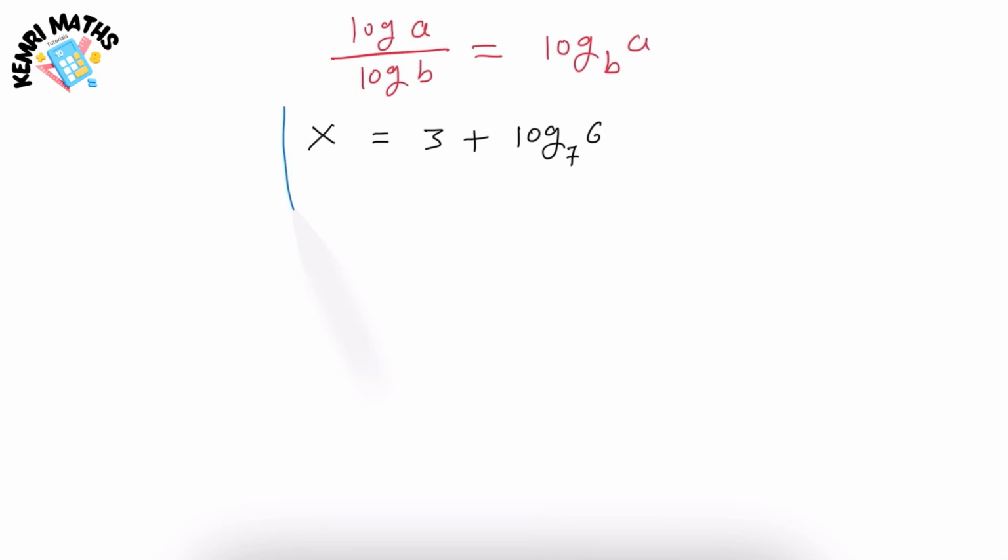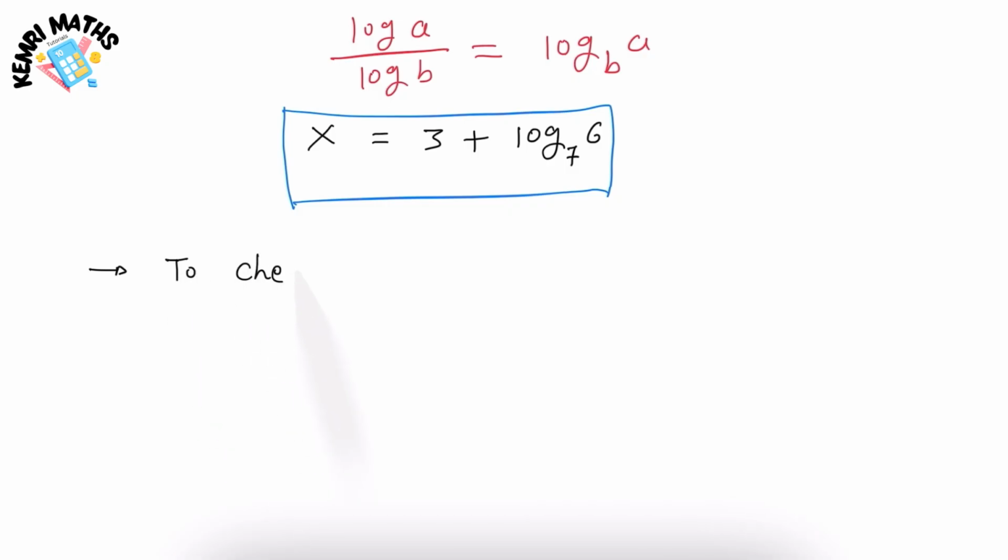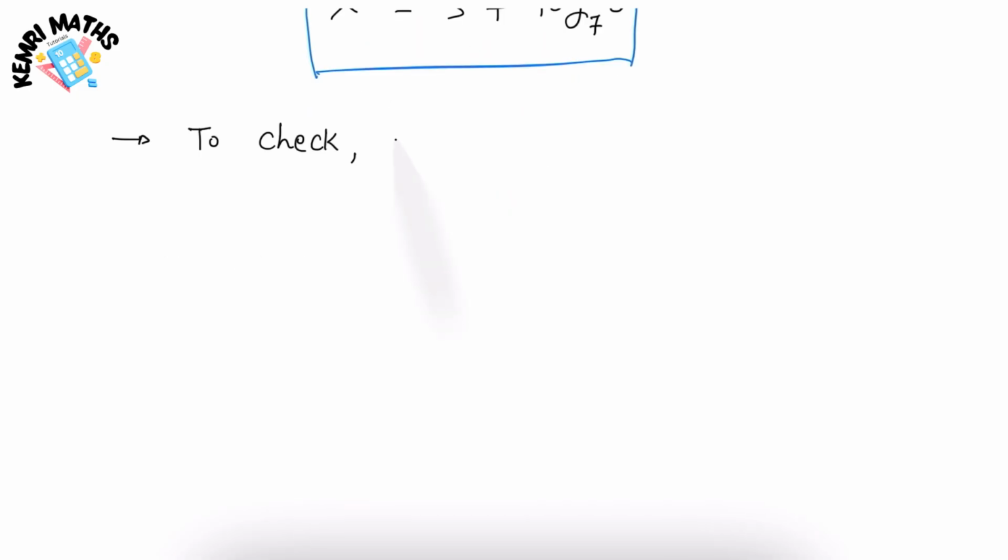Now, let's verify this value of x with our equation. Our equation was 7 to the power x minus 2 is equal to 42. So I'm going to put x is equal to 3 plus log 6 base 7.